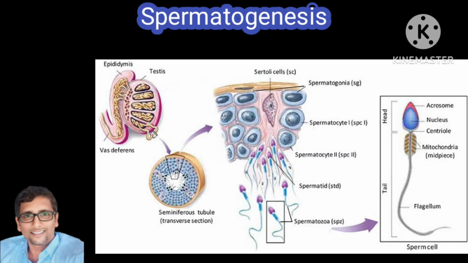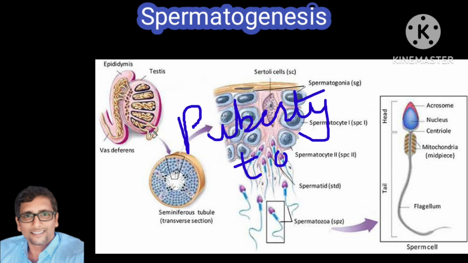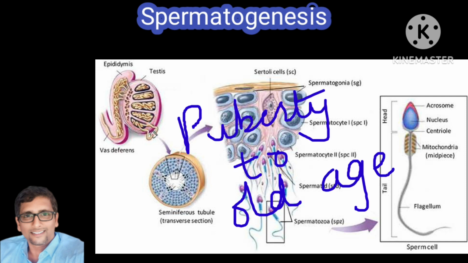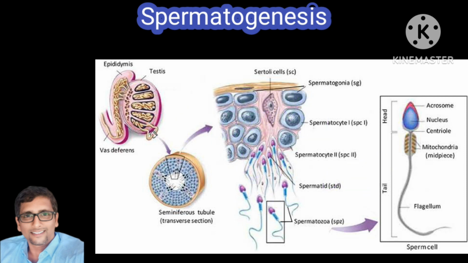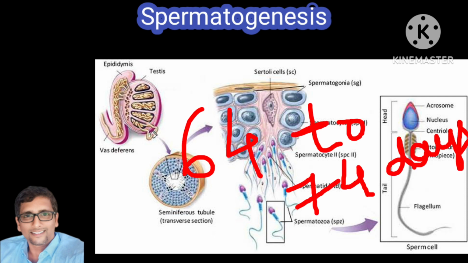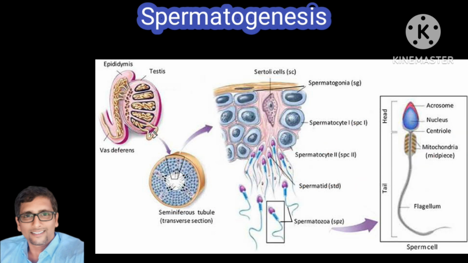Next, we'll see the site where spermatogenesis forms: the seminiferous tubules of the testis. At what time does spermatogenesis occur? After puberty. It starts occurring at puberty and continues even in old age. The duration taken to form one sperm is 64 to 74 days. It may be asked in viva. The responsible hormone to form spermatogenesis is testosterone.